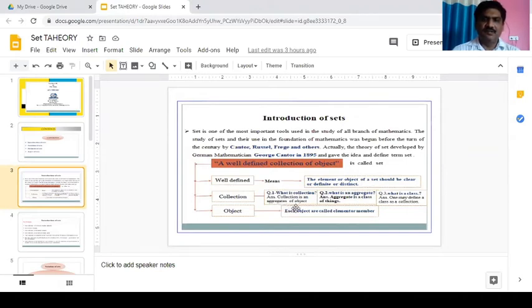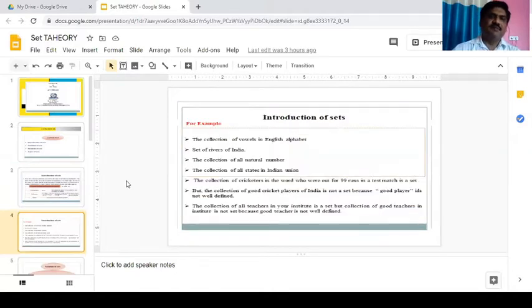Now a question arises here. What is an aggregate? Aggregate is a class of things. What is a class? One may define a class as a collection. And what is an object? Each object is called an element or member of the set.